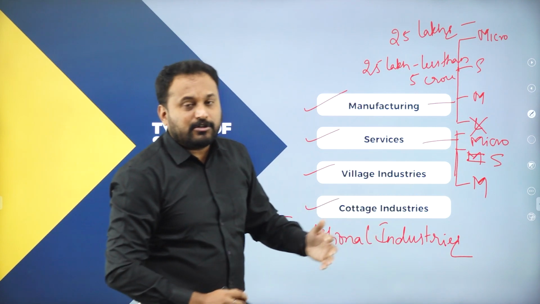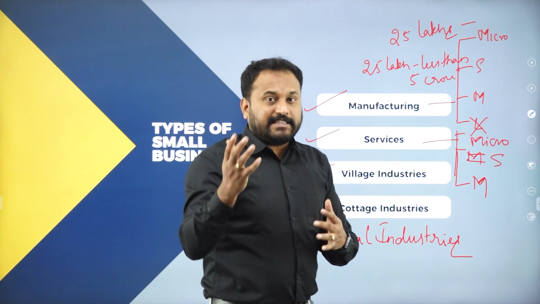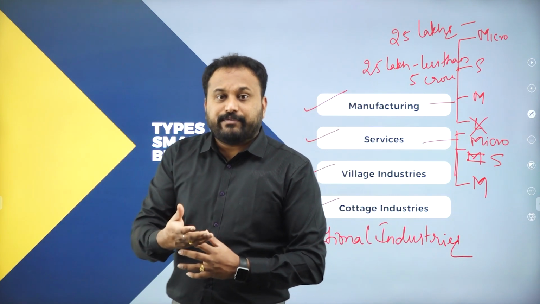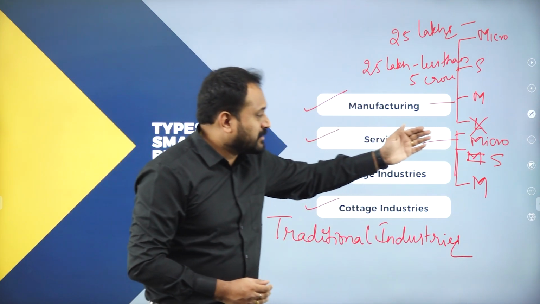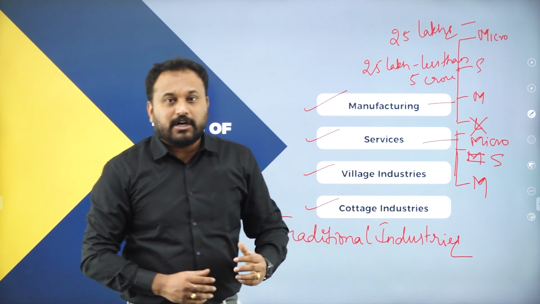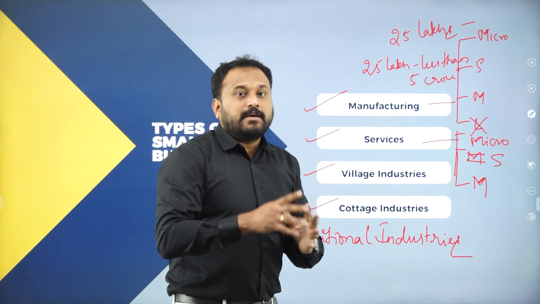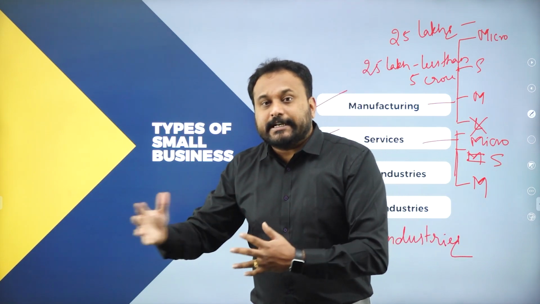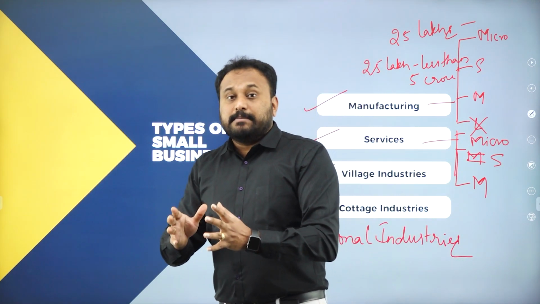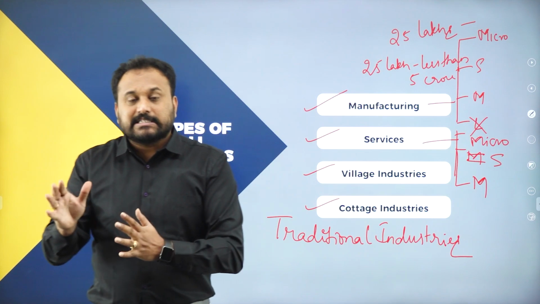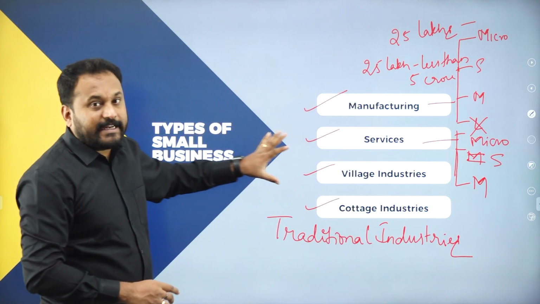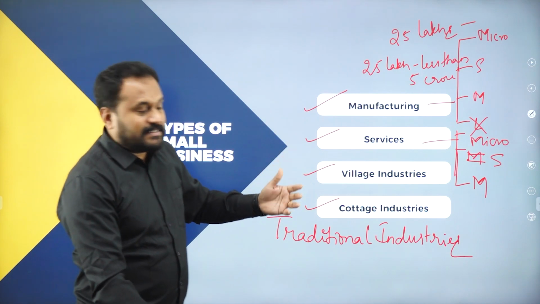Again micro is the same kind of thing. Less than 25 lakh we go with micro, more than 25 lakh and less than 5 crore we go with small, and the last one is medium, more than 5 crore but less than 10 crores, and anything more than 10 crores we term as large. But now the category of large scale has been removed from the small scale industries or small scale businesses.